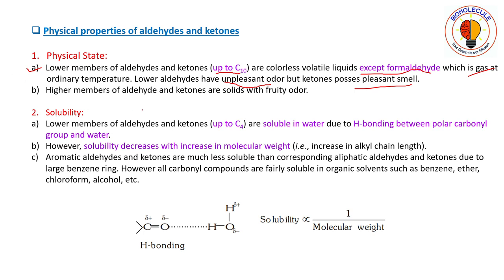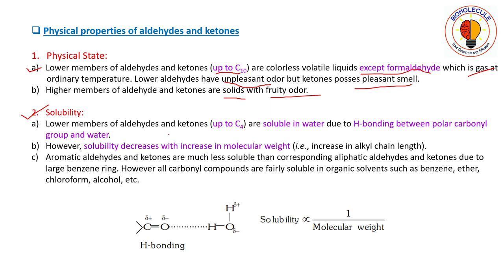Then higher members of aldehydes and ketones are solids with fruity odor. Higher members means the members with more carbons, that is, the carbon content of those members is greater than 10. So next we move on to solubility.